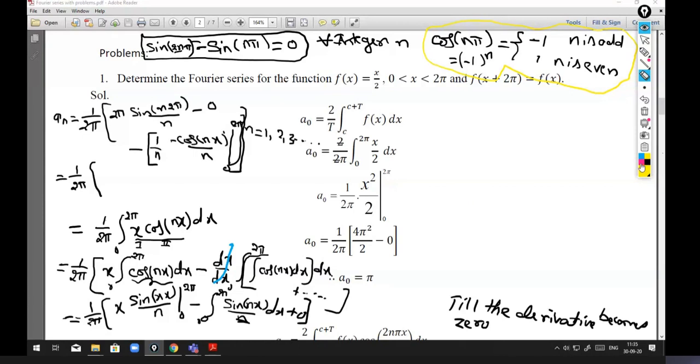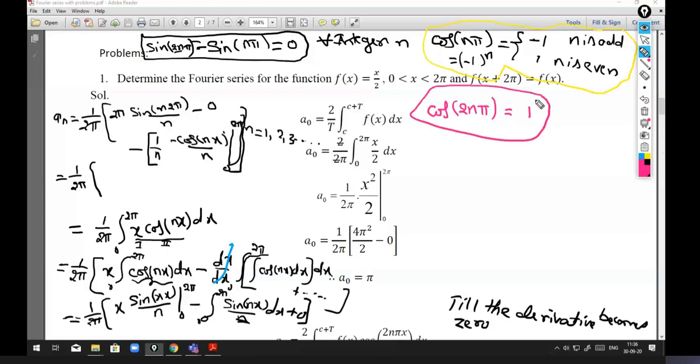Okay, so cos 2n pi is always plus 1, because 2n, whatever n is, becomes even. So this is always 1, cos 2n pi.